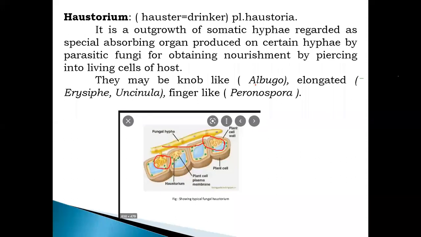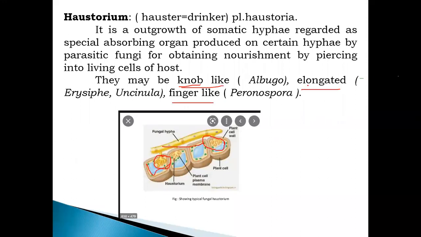They may be knob-like in the case of Albugo, this is a genus, then elongated in Erysiphe, Uncinula, and finger-like in Peronospora. Here you can see the structure of this particular haustorium is a finger-like structure. They have different structures: knob-like, elongated, and finger-like. Three types of structure are there.